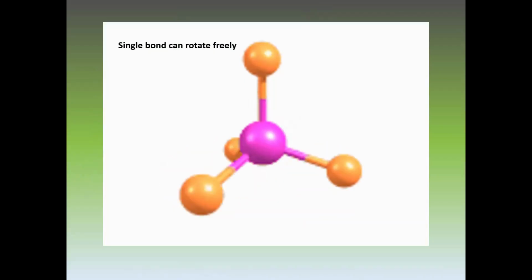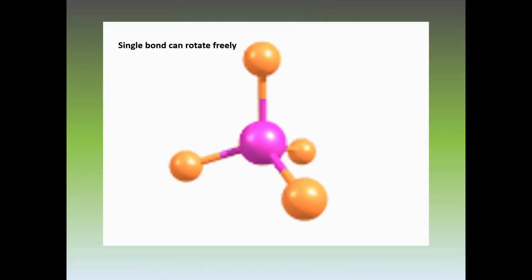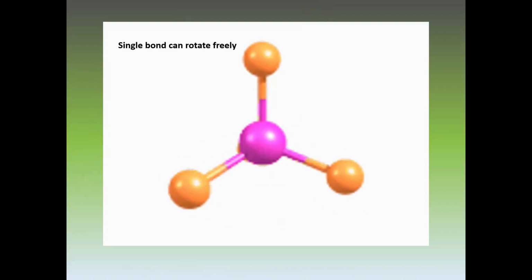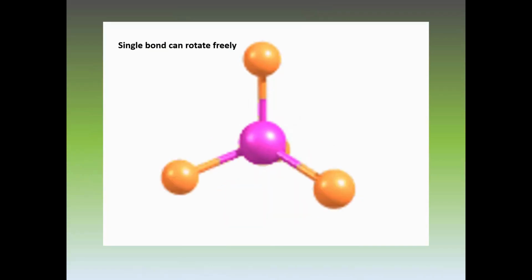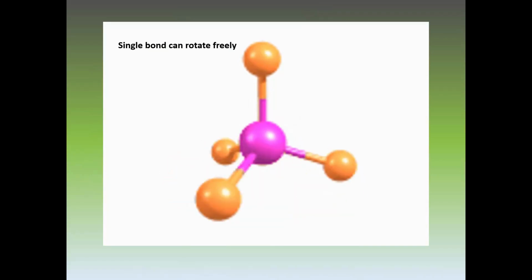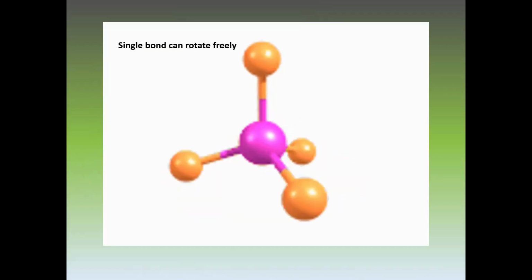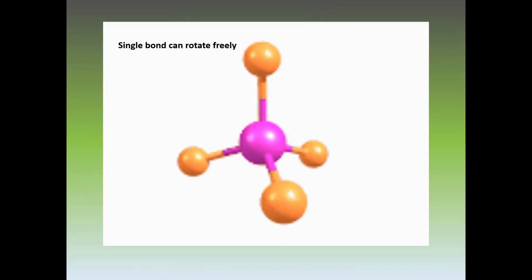And we will now understand what is meant by restricted rotation. Look at this molecule of methane. It is rotating, and we can say it is freely rotating. So single bonds can rotate in a free manner.